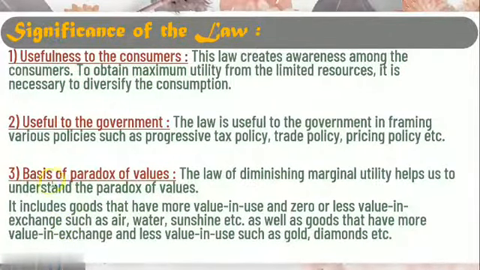The third here, basis of paradox of values. The law of diminishing marginal utility helps us to understand the paradox of values. So this point is important because paradox of value can be asked for question number 2, define or explain. It includes goods that have more value in use and zero or less value in exchange, such as air, water, sunshine, etc.